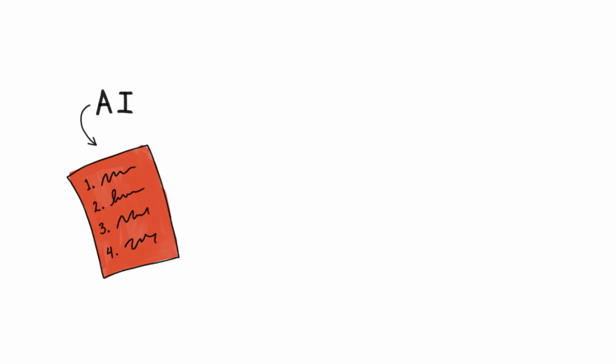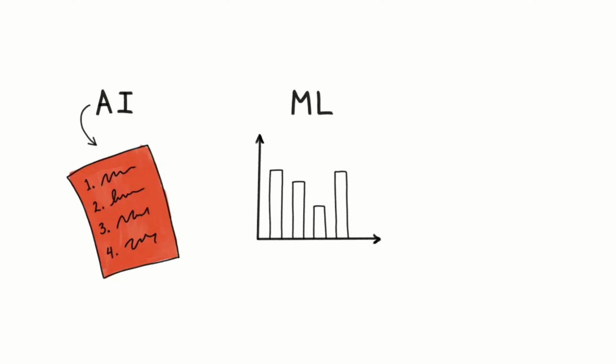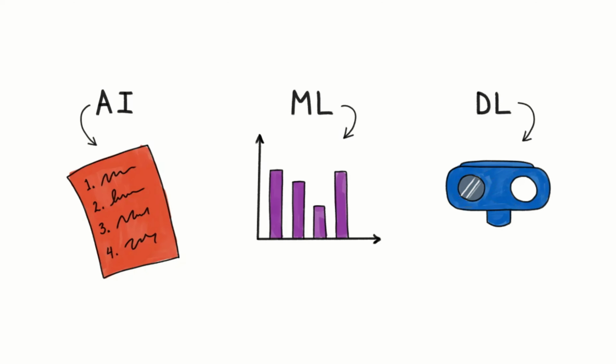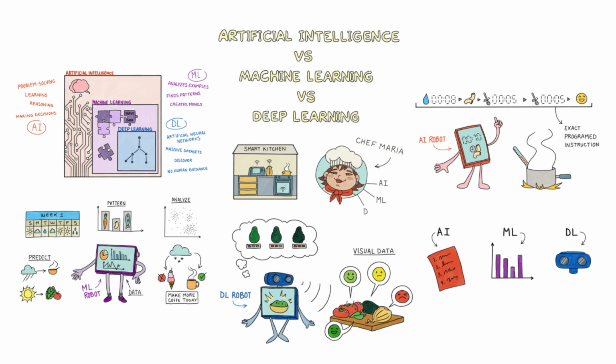So you see, AI applications take input, follow specific rules that are programmed, and give an output. Machine learning applications do not need a set of instructions, but take input in the form of data sets, predict patterns, and give an output. And deep learning takes in multiple forms of data sets and connects dots across various pieces, just like how our brain does, and gives an intelligent output. They all represent artificial intelligence, just at different levels of sophistication and independence. The next time you hear these terms, think of our smart kitchen helpers.